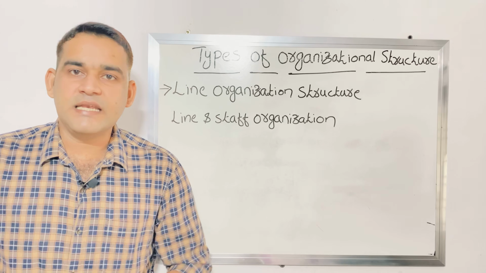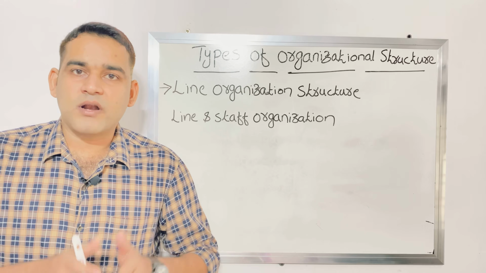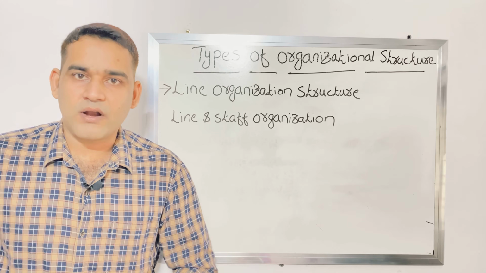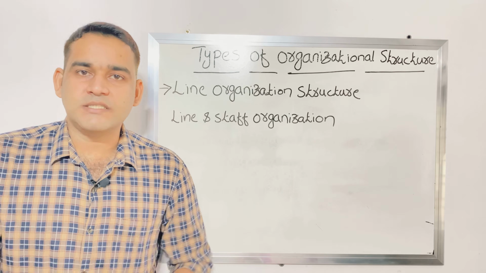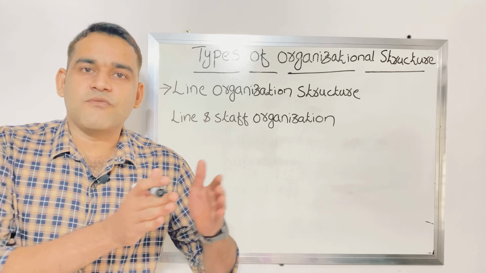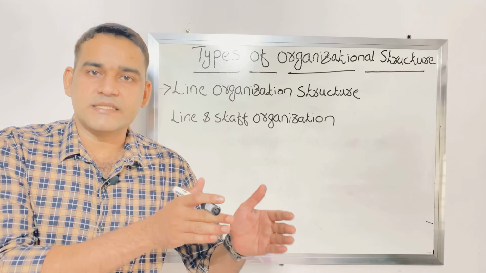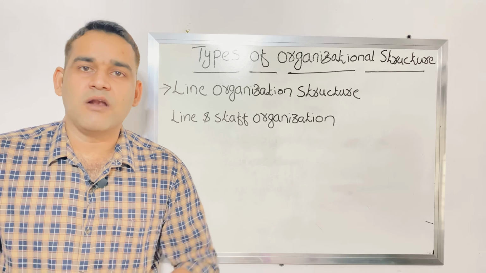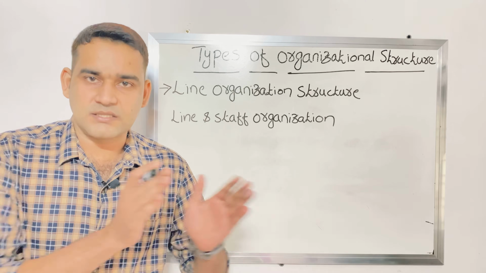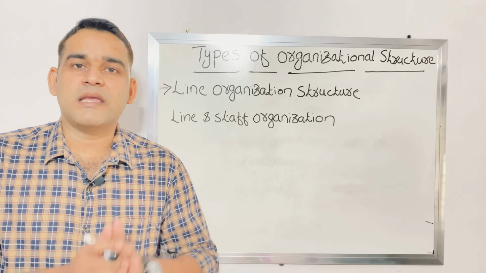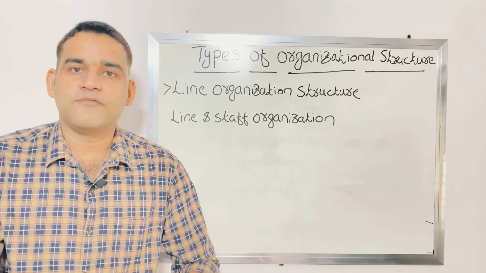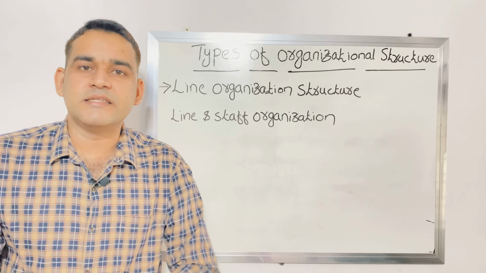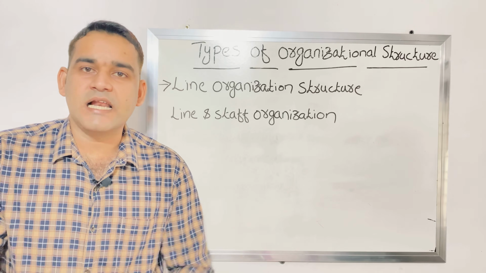Organizational structure is the way in which an organization divides its work into tasks and then coordinates them. That means the way in which an organization, a hospital or any institution divides its different works, making them into tasks, and finally coordinating them. Dividing the work into tasks and coordinating that work, that is organizational structure.